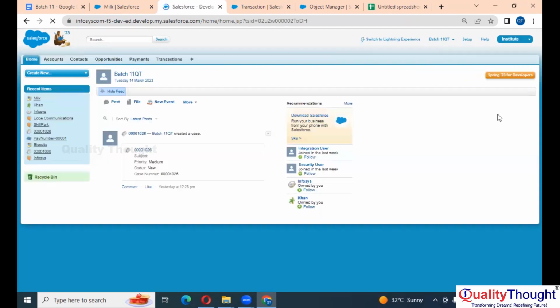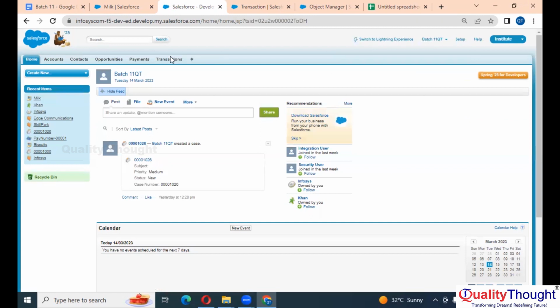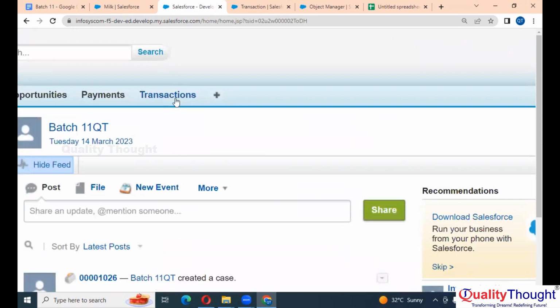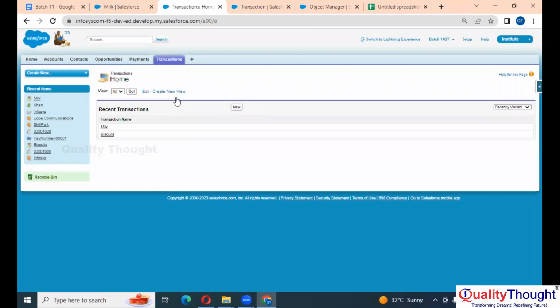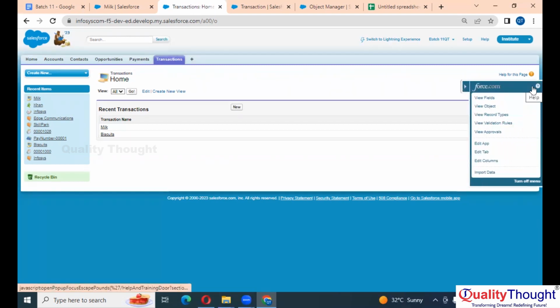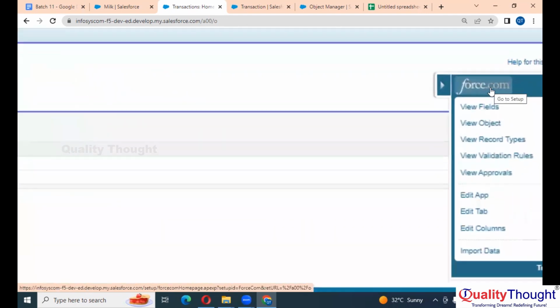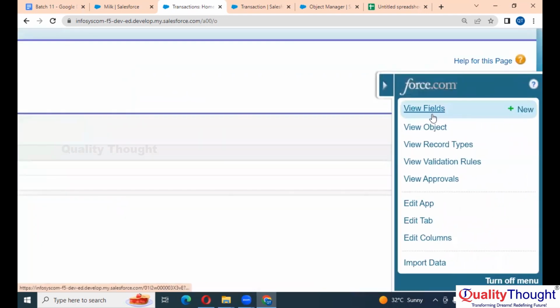I'm in the institute. Here the object is transaction, right? Click on transaction. Now the shortcut here is, you can see this arrow, right? Click on this arrow. This is your post.com, right? From here, you can directly go to view fields, or else you can click on this new. There you will be led to a new page where you can create the new field.